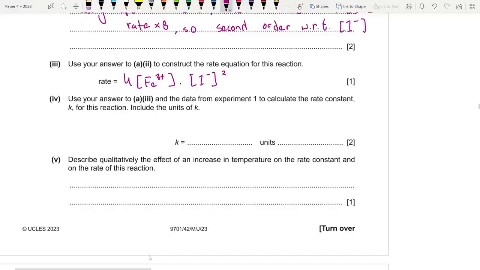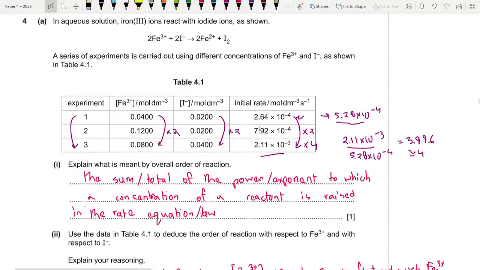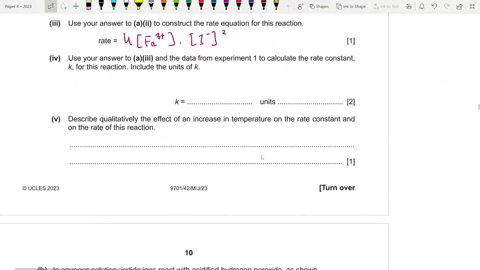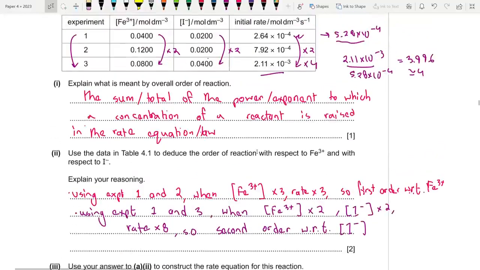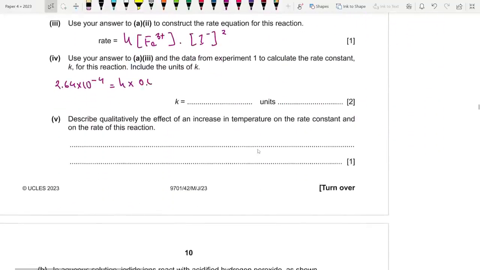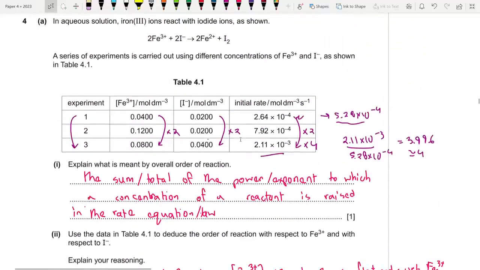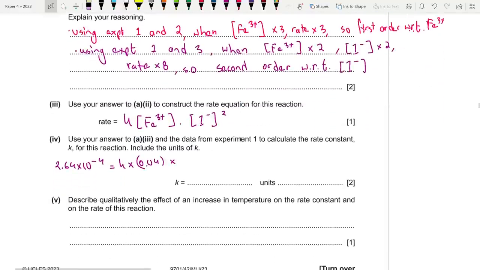Now deduce the value of k from experiment 1 along with the rate constant. So the initial rate is 2.64 into 10 to the power minus 4. 2.64 into 10 to the power minus 4 is equal to k times, what's the concentration of Fe3+? 0.04, times 0.02 whole square.